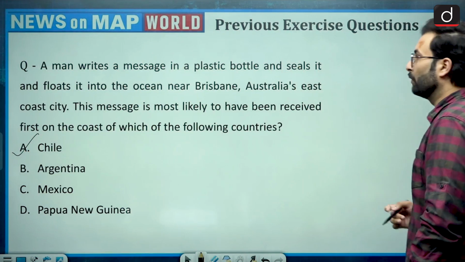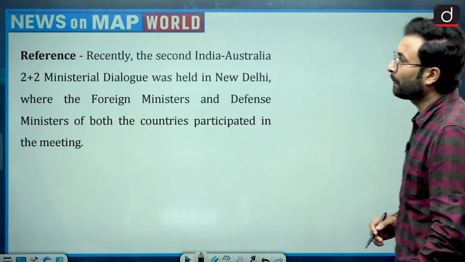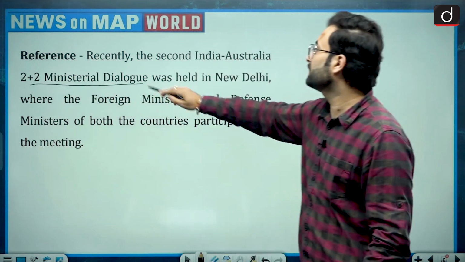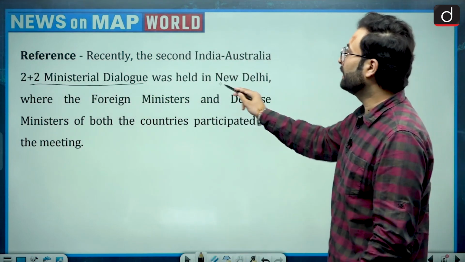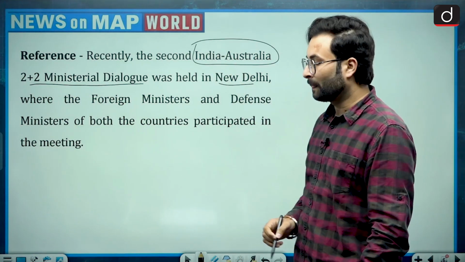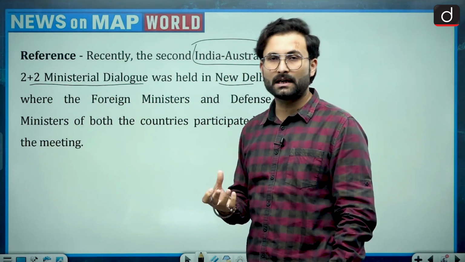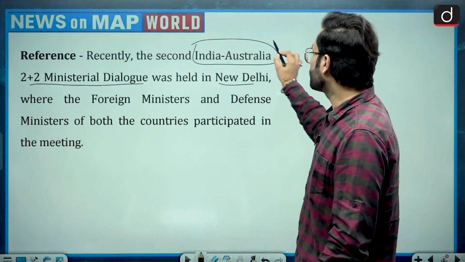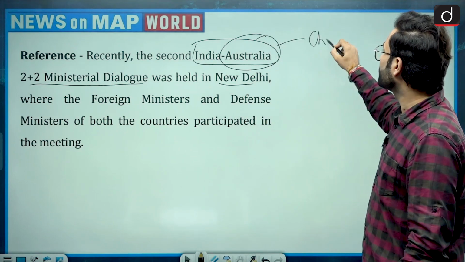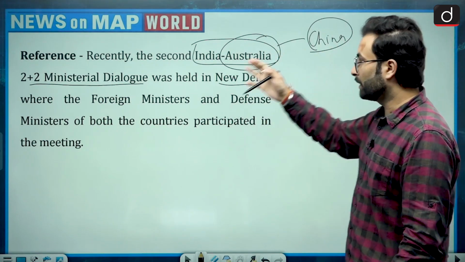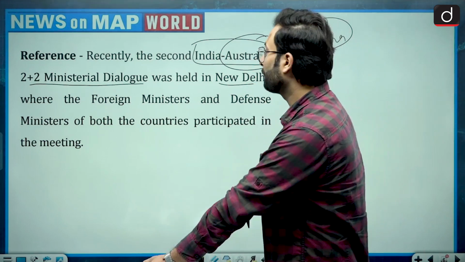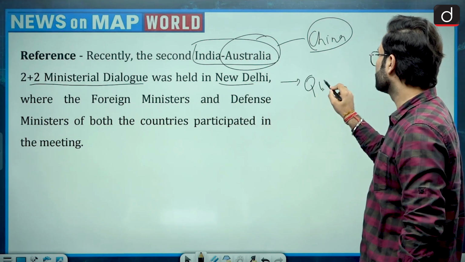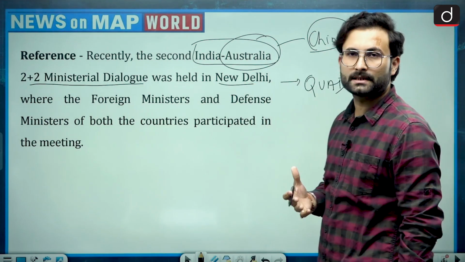Moving forward, question number 1. Recently there has been a 2+2 ministerial dialogue held in Delhi between India and Australia. The relationship between India and Australia is important, especially considering the current geopolitical dynamics where Australia and other Quad members are also talking with China now. So this particular summit was kind of important for us. We have this 2+2 ministerial dialogue with Quad countries, that is Japan, USA and Australia.